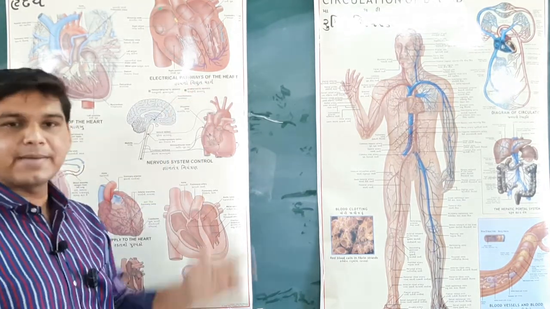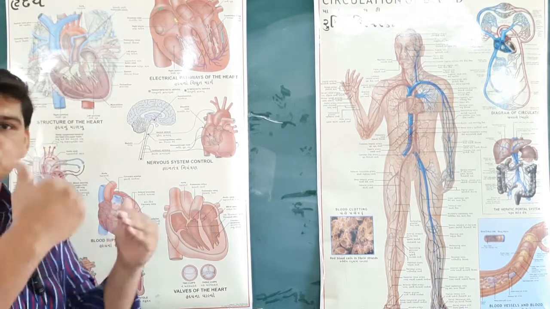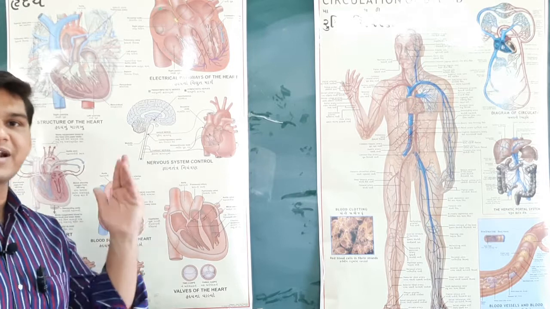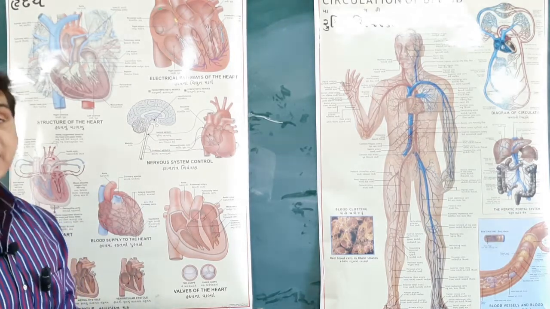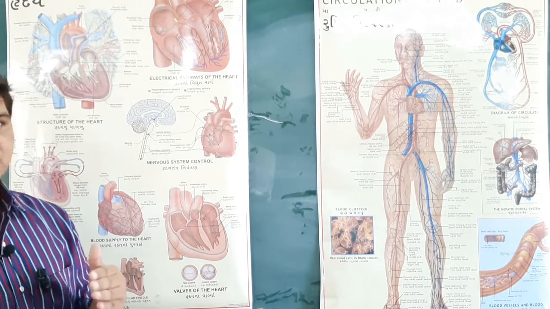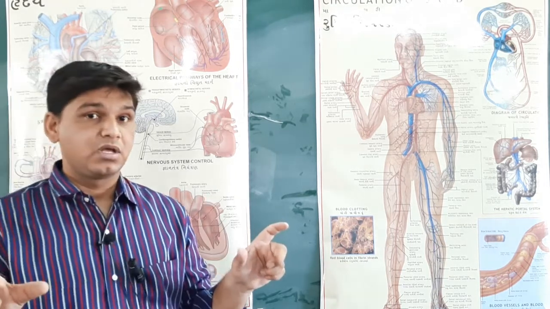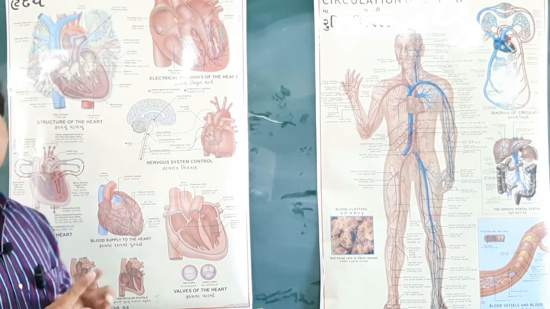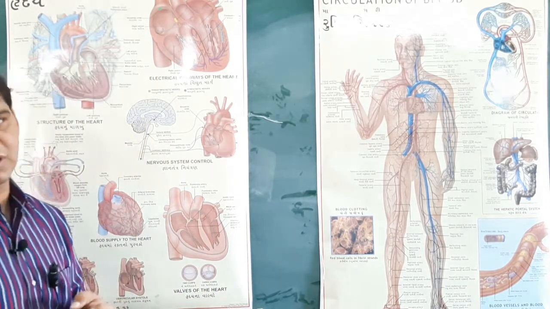The 2 upper chambers are known as the atrium, while the 2 lower chambers are known as the ventricles. So left atrium, left ventricle, right atrium, right ventricle. Now the wall of atrium is very thin, whereas the wall of ventricle is very thick, as well as the lines which divide the 4 chambers, which is called as a septa, that is called as a septa.